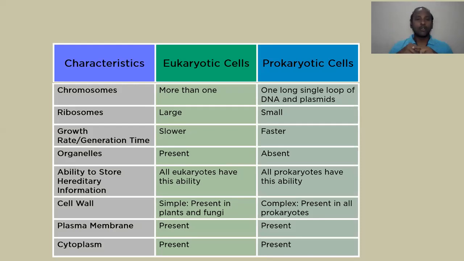And coming to the cell wall, in eukaryotes, if you take animals and humans, they don't have any kind of cell wall. But the cell wall is present in plant cells, that we should remember. Plant and fungi cells have a cell wall, but animal and human cells don't. Whereas in prokaryotic cells the cell wall is complex and compulsorily present in prokaryotic organisms.